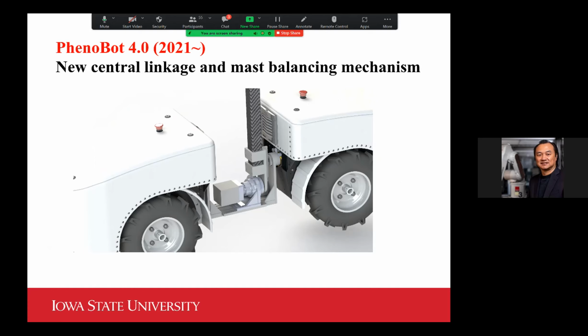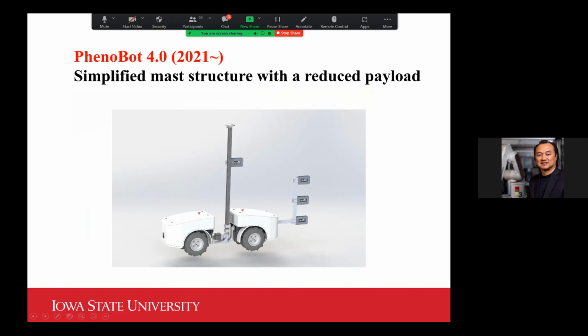As you can see in this screenshot, the whole design is much more simplified, and most importantly, we lowered the pivot position of the sensor mast. The pivoting axis is now more or less in the plane of the axles of the vehicle. We also reduced some of the payload on the mast, shifted some of it to the rear of the vehicle, and removed the telescoping function of the mast.